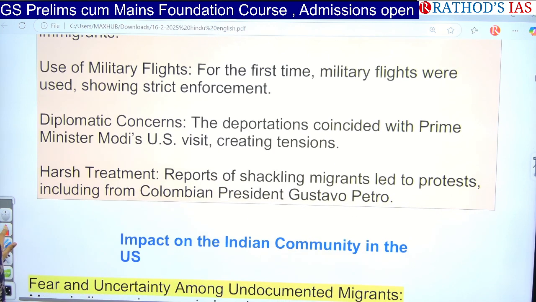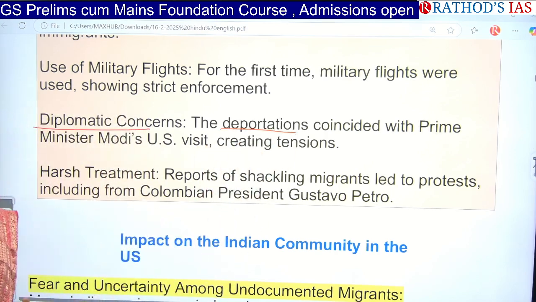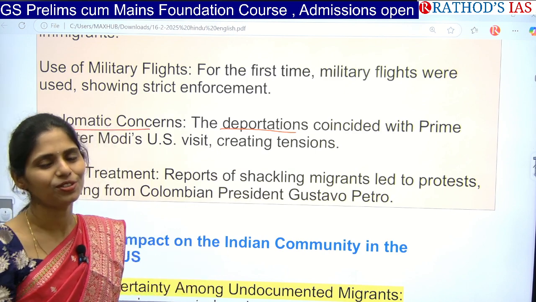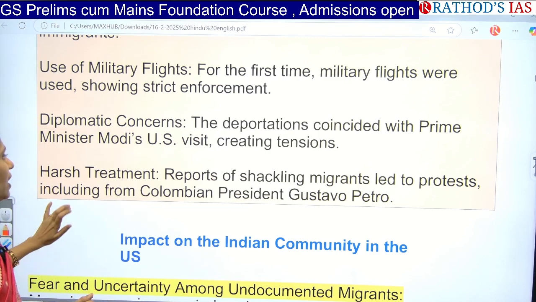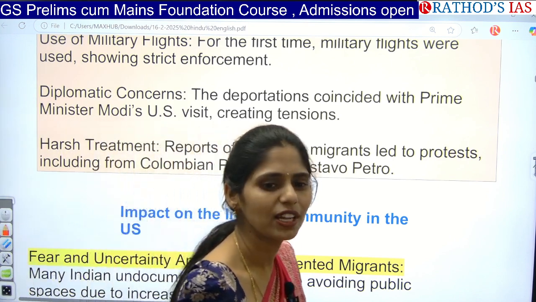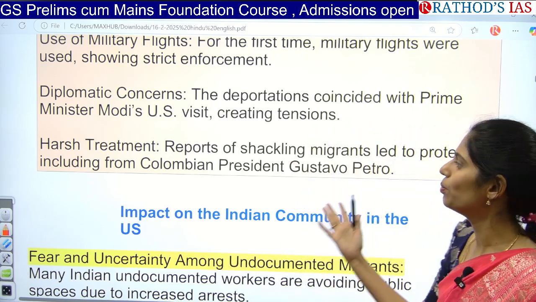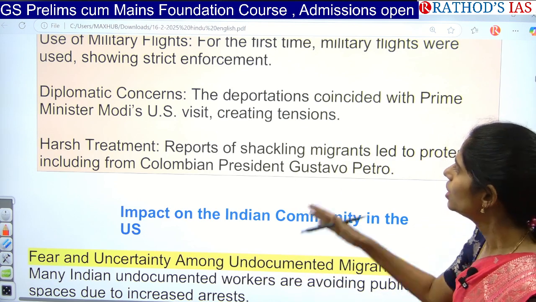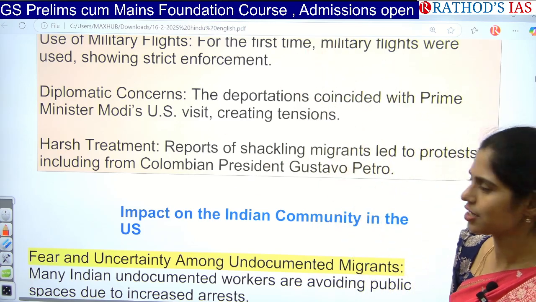And the next one here is diplomatic concerns. Because these deportations coincided with Prime Minister Modi's US visit, it is very significant. And next, the people who are being sent back are in handcuffs as well as chains. Because of this, we can say there is some humanitarian crisis or harsh treatment faced by these illegal migrants. So because of all these things, this deportation is very, very significant.